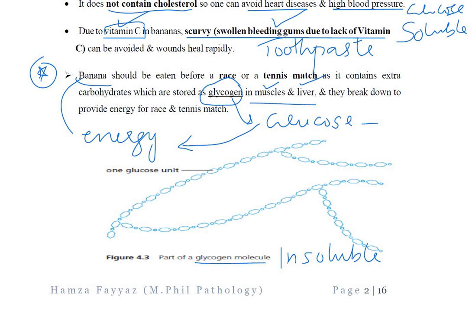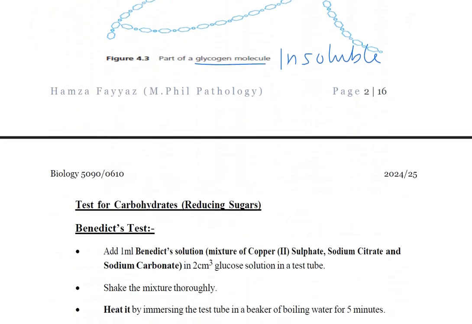it is made up of many glucose molecules, like one, two, three, four. You can see many glucose molecules. They are combining together and forming one glycogen molecule. So this is the structure of a glycogen molecule.